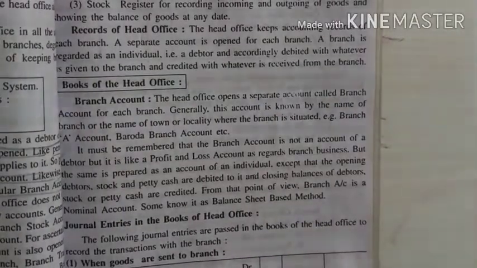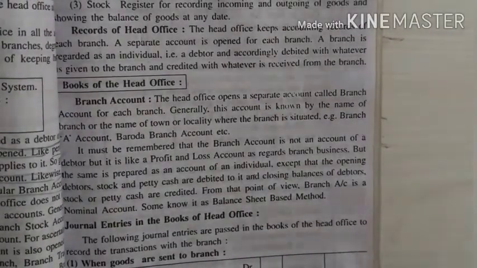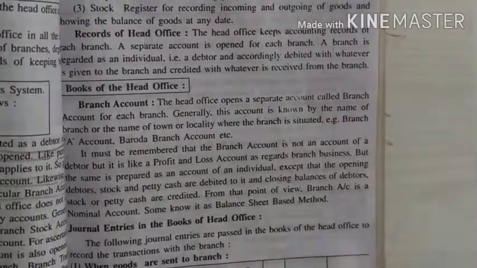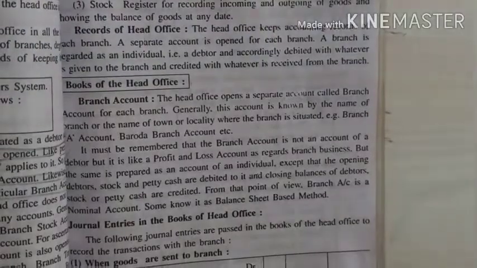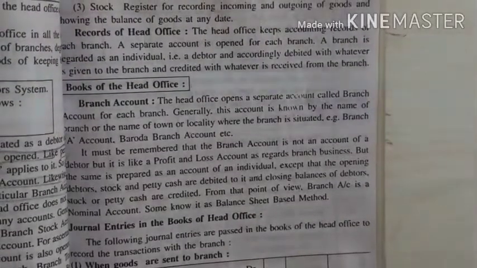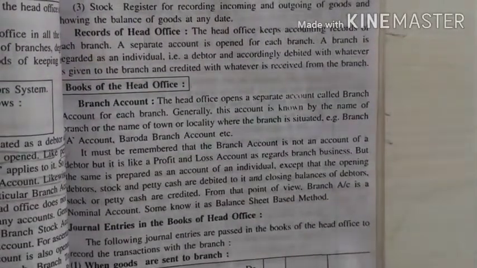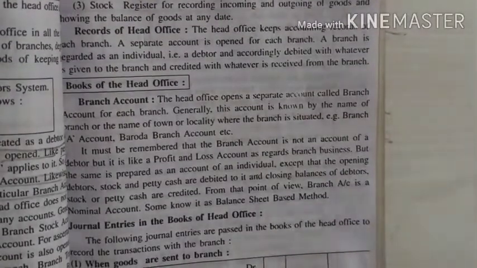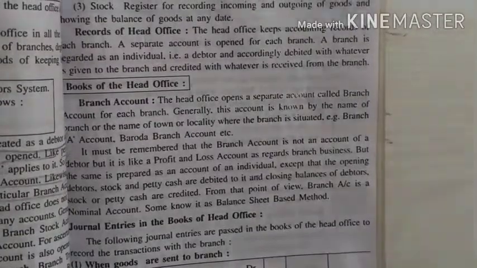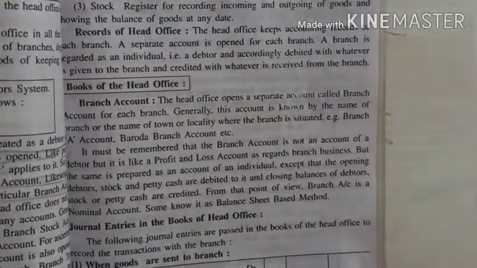So the head office opens a separate account called the branch account for each branch. Generally the account is known by the name of the branch or the name of the town or locality where the branch is situated. For example, branch A account or Baroda branch account. So the head office opens a branch account.